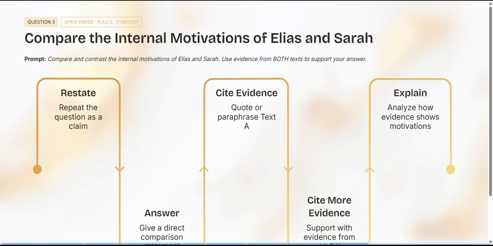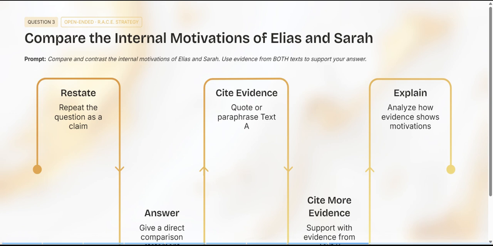Open-ended RACE strategy. R, restate the question or repeat the question as a claim. C, cite textual evidence. A, answer all parts of the question. And E, explain text evidence. So that's RACE. I mixed up the order for you to kind of think about how you can mix up the parts in your answer, but also stick to RACE in the order that it's given so that it helps you to answer the questions better.